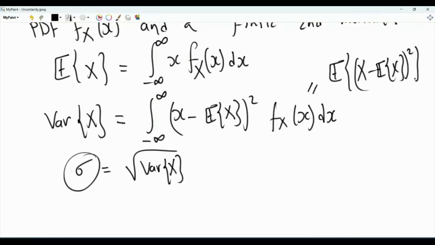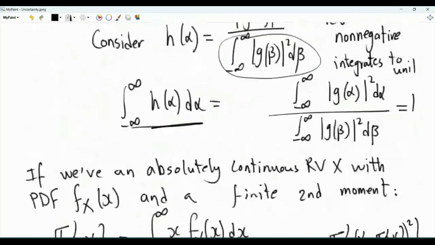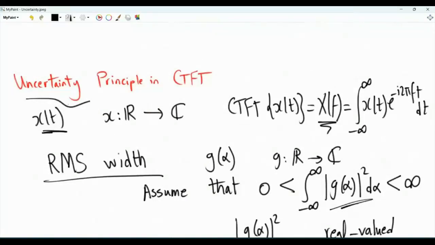And then we can take the square root of the variance, and that's the standard deviation. So what is the standard deviation? For a PDF associated with an absolutely continuous random variable, it gives the width of the PDF, the spread of the PDF about its mean value. So the RMS width that is used in the uncertainty principle is simply this concept of standard deviation in probability.